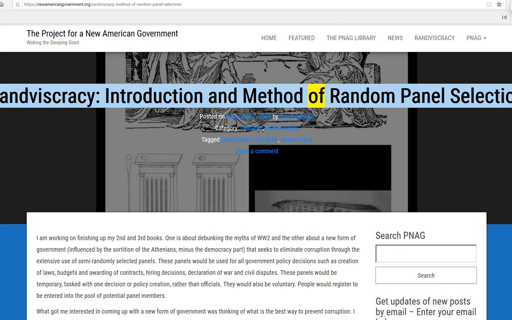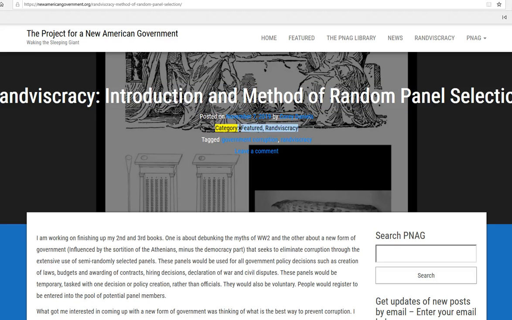Randviscracy, Introduction and Method of Random Panel Selection. I am working on finishing up my second and third books. One is about debunking the myths of WW2 and the other about a new form of government, influenced by the sortition of the Athenians, minus the democracy part, that seeks to eliminate corruption through the extensive use of semi-randomly selected panels. These panels would be used for all government policy decisions such as creation of laws, budgets, and awarding of contracts, hiring decisions, declaration of war and civil disputes.